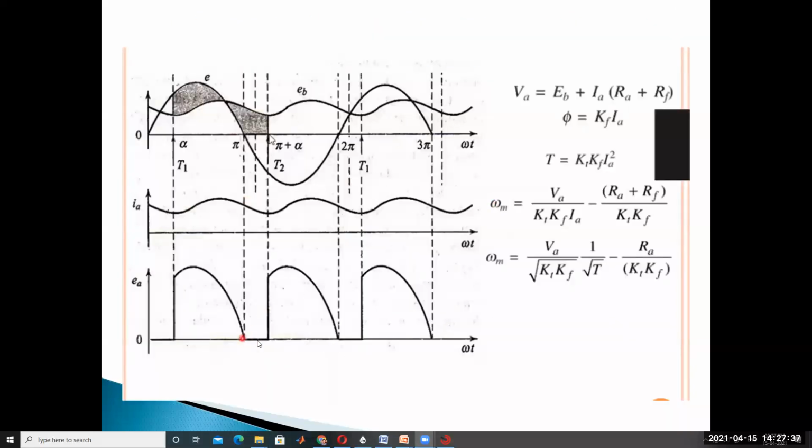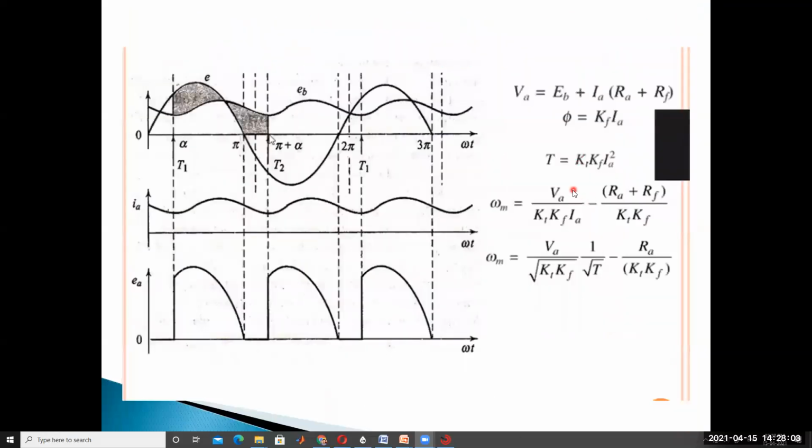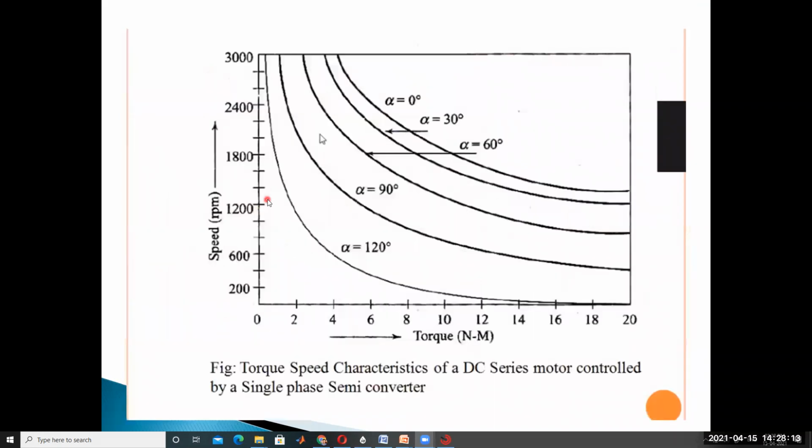Here the voltage is 0: armature voltage 0, supply voltage 0. The freewheeling diode conducting means it acts as a short circuit, so the supply voltage V is equal to 0. In that case the inductor acts as a source to maintain the armature current. In this period, current flows through the freewheeling diode and motor, which is called a closed circuit.